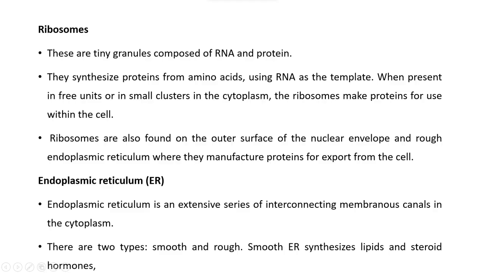Ribosomes are also found on the outer surface of the nuclear envelope and the rough endoplasmic reticulum, where they manufacture proteins for export from the cell. So, the ribosomes present on the surface of the nuclear envelope and on the surface of the endoplasmic reticulum synthesize protein just for the sake of exporting it. The Golgi apparatus packs it, and membrane-bound vesicles transfer the particular proteins to the membrane, where, in the form of exocytosis, those synthesized proteins are released out of the cell.